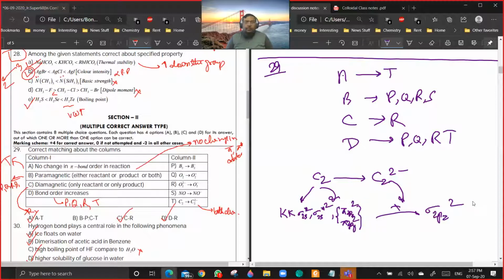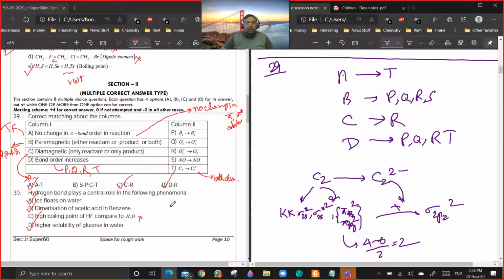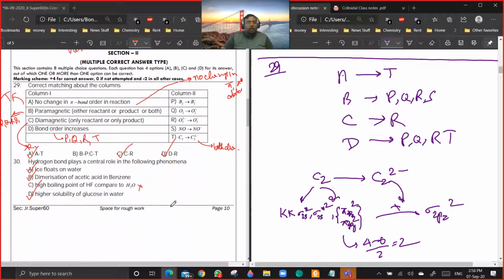Yes. So you see during this process, there is no change in the number of pi electrons, either in bonding as well as anti-bonding orbitals. So the pi bond order won't change. If you want, you can also calculate the pi bond order. Pi bond order in this case will be 4 minus 0 by 2, it will be 2. Okay, that's very good. So 29 is done. 30th.